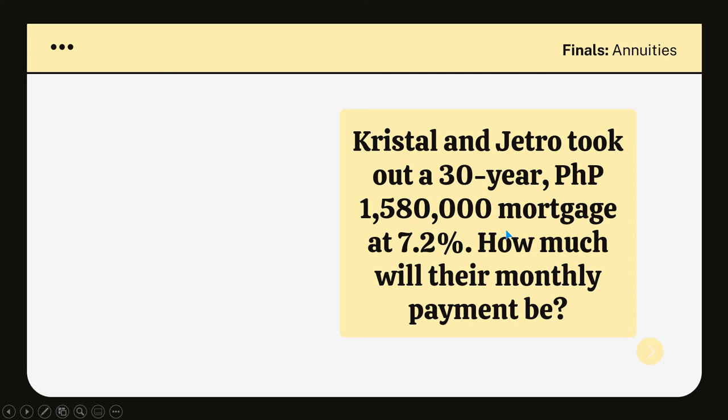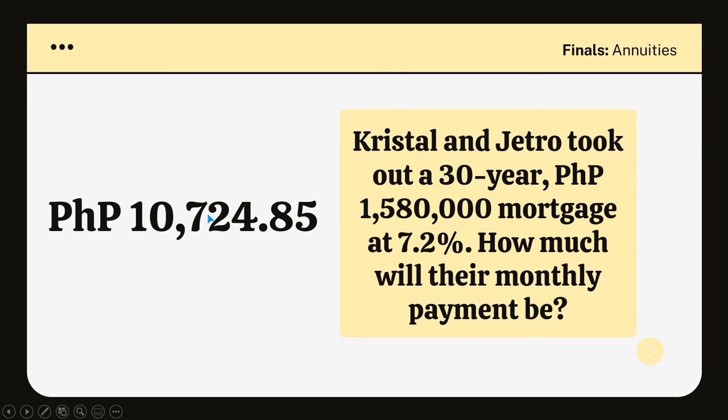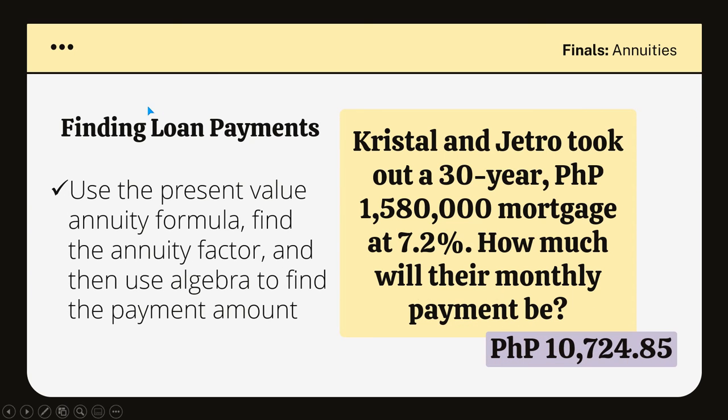Next. Crystal and Jethro took out a 30-year 1,580,000 mortgage at 7.2%. So how much will their monthly payment be? Okay, so the answer is 10,724 pesos and 85 centavos. This is called finding loan payments. So we're going to use the present value annuity formula. We're going to find the annuity factor and then use a little bit of algebra to find the payment amount.